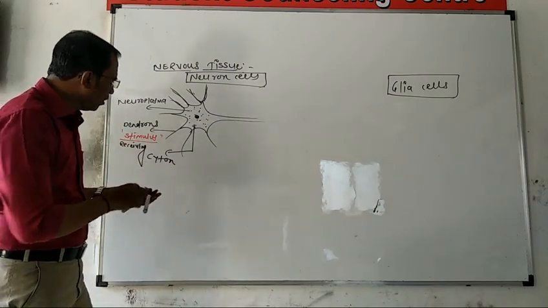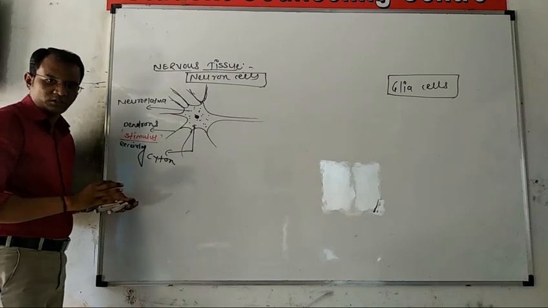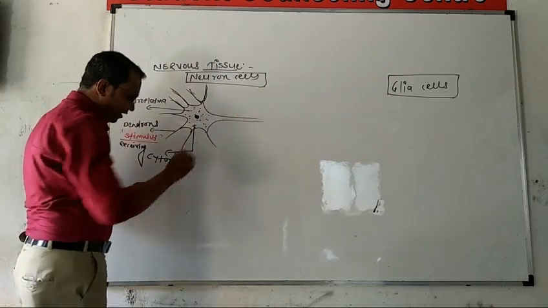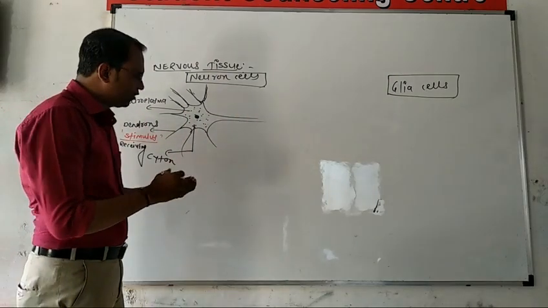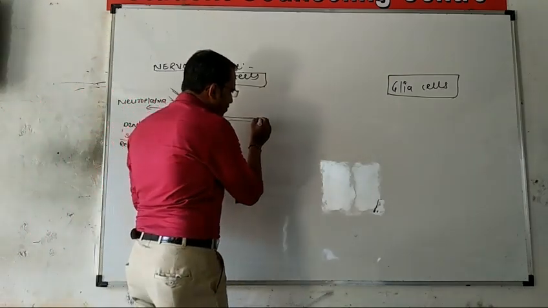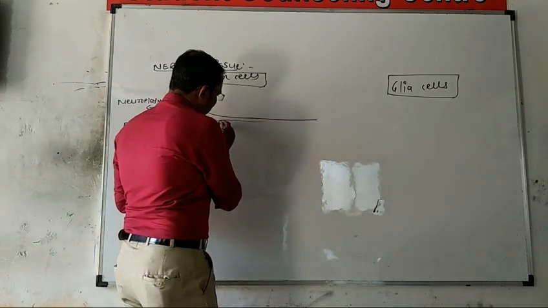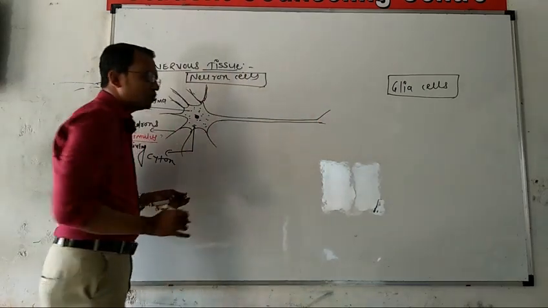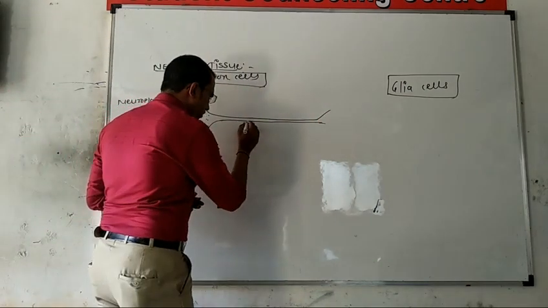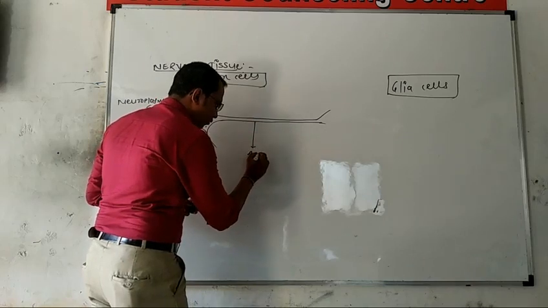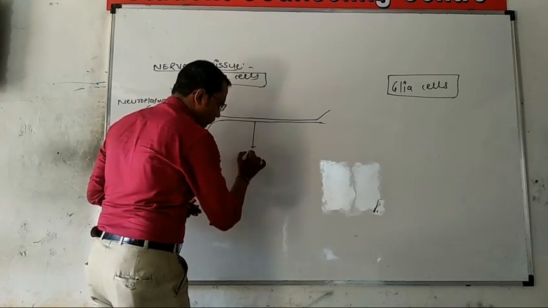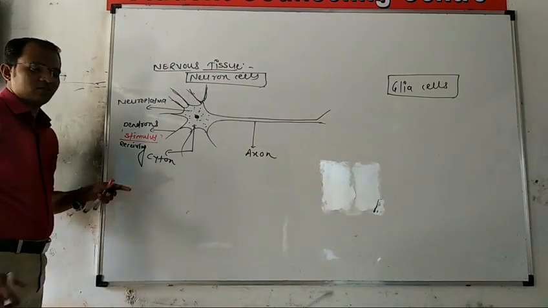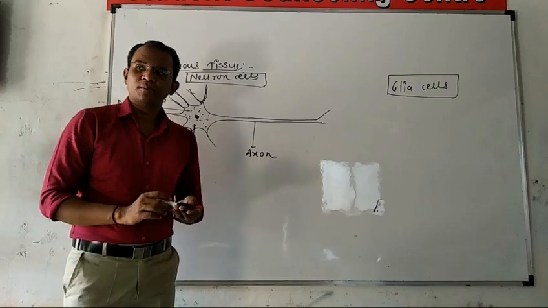Now, after receiving the stimulus and passing it towards the cyton, from the cyton it will be transported through a long tube-like extension. That extension is known as the axon. So we are still studying the neuron cells.